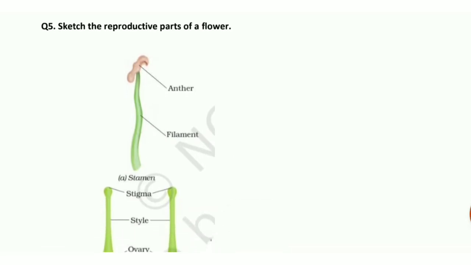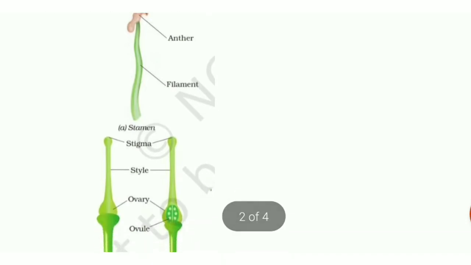Question 5. Sketch the reproductive parts of a flower. There are two reproductive parts in a flower. One is stamen, that is male reproductive part, and other is pistil or carpel, female reproductive part. In stamen, the anther part is there, filament is there.